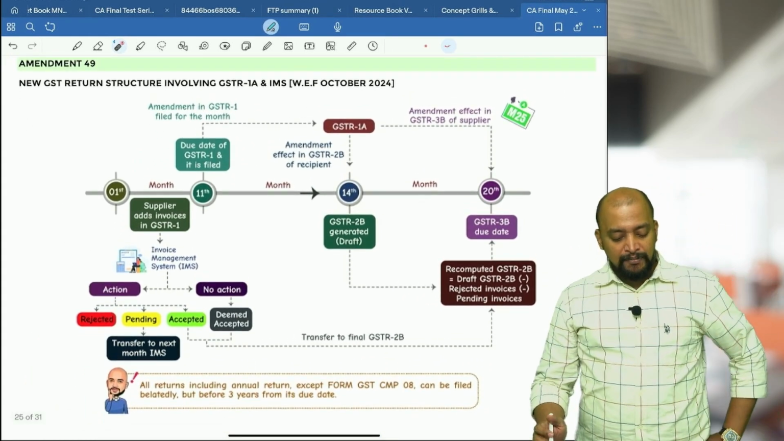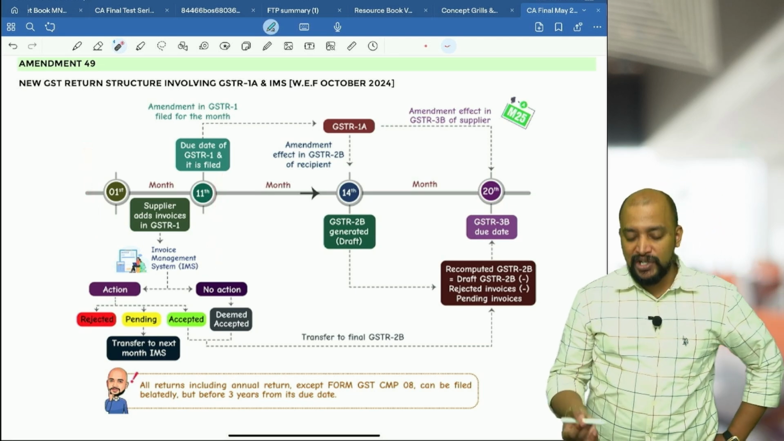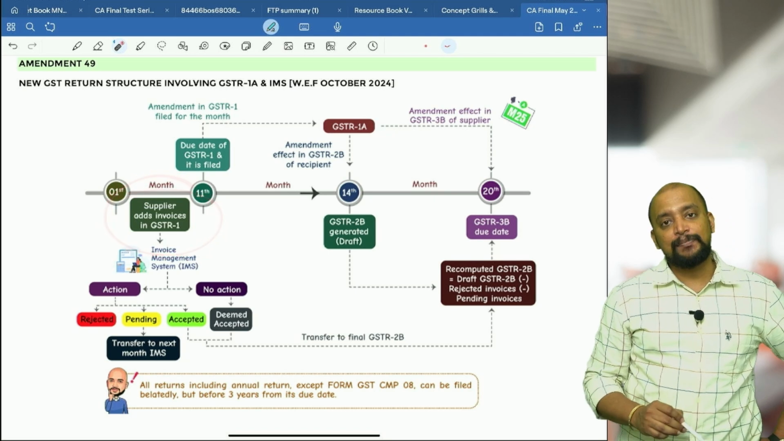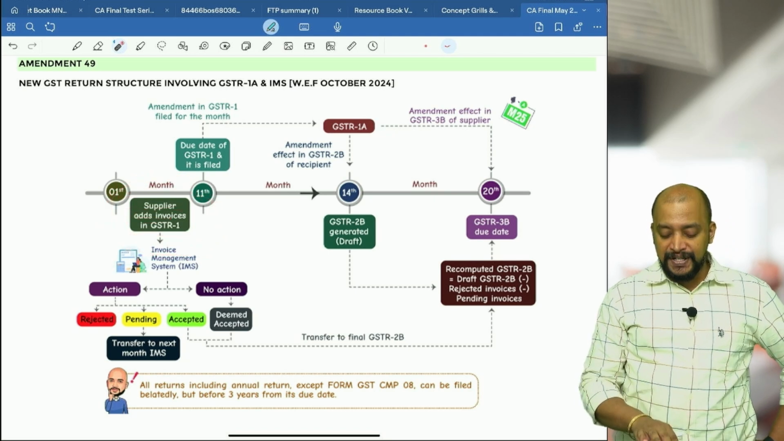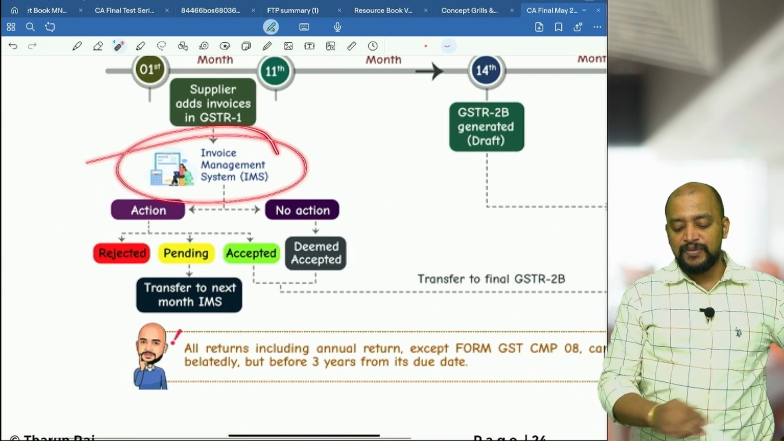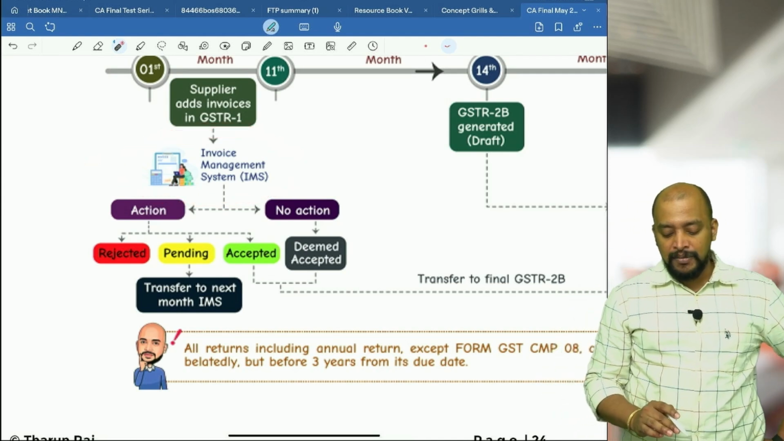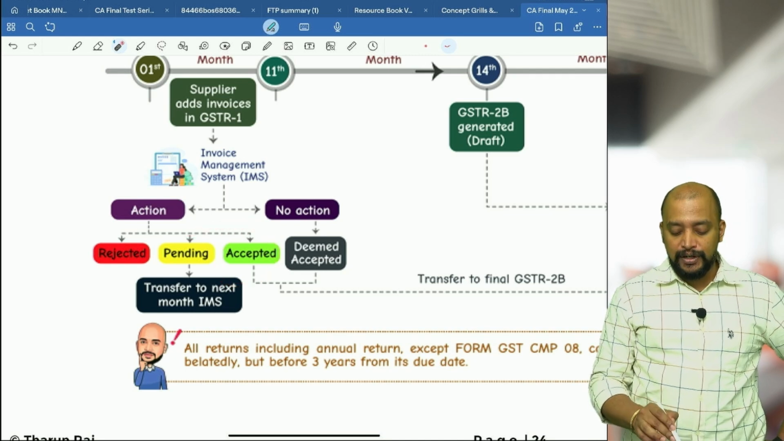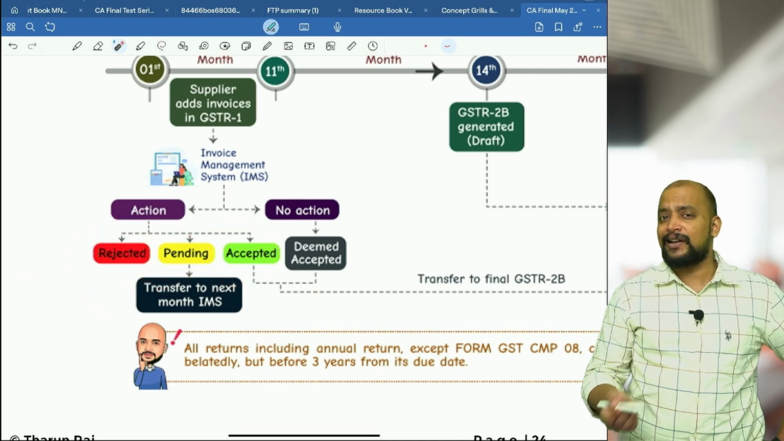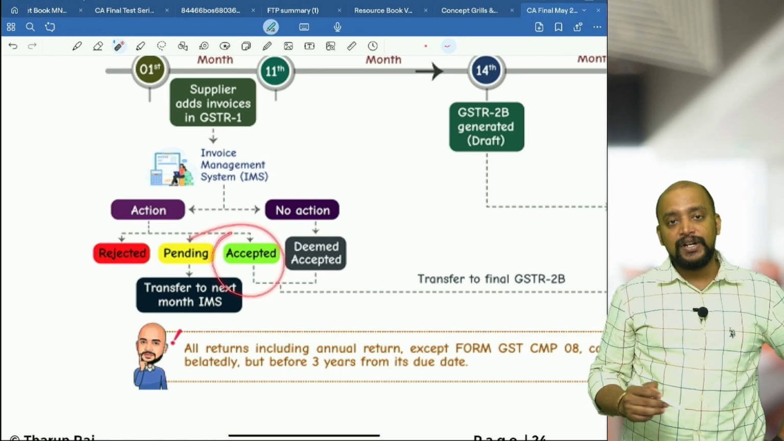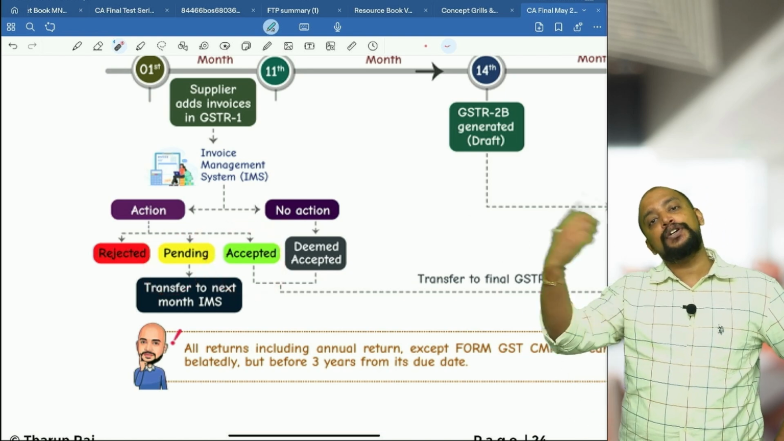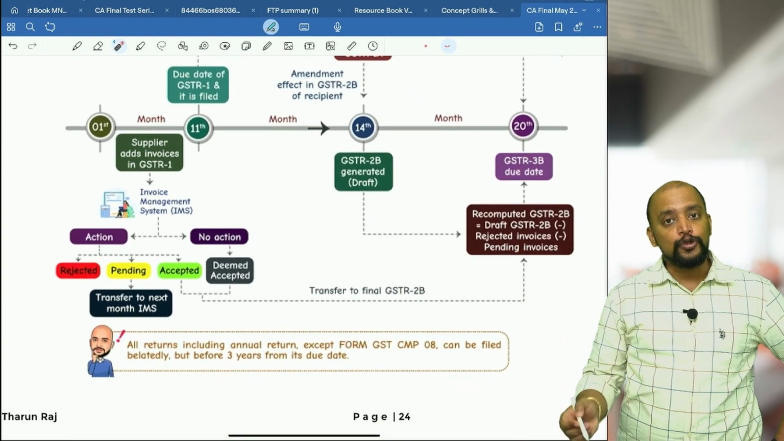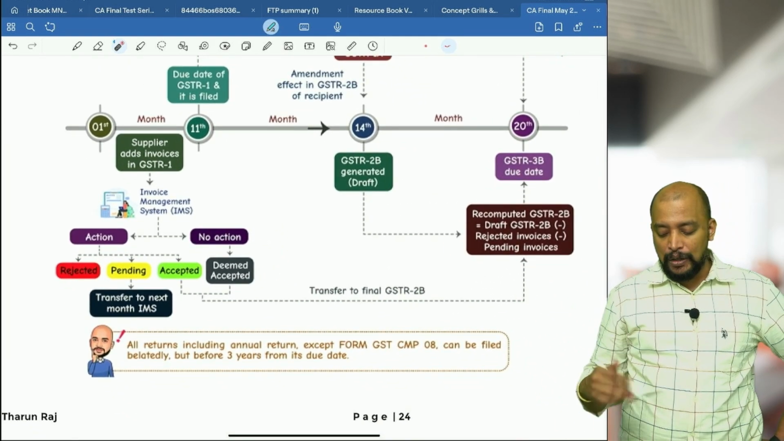So what will happen between 1st to 11th, I will file my GSTR1, and I will add the invoices. As soon as the supplier adds the invoice in GSTR1 for the recipient, it will be reflected in the invoice management system. In that invoice management system, the recipient should take an action. What is that action? Either they can accept the invoice or reject the invoice, or keep it pending. Rejected invoice means they cannot take ITC with respect to that. Accepted invoice means ITC will be taken. Pending invoice means it is transferred to next month's invoice management system. Whatever is accepted will go to 2B. Suppose if no action is taken, everything will go to 2B.